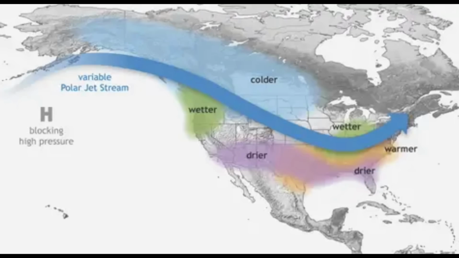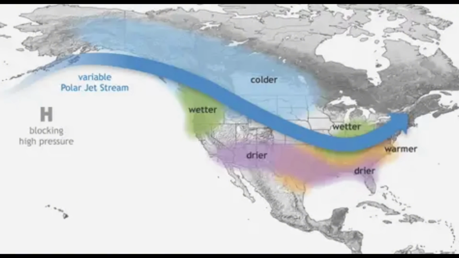It occurs when waters in the central and east-central equatorial Pacific cool below average. This pattern usually results in warmer and drier conditions in the south and colder and wetter conditions in the north. This is the most impactful towards our weather patterns, both in the USA and across the globe, and especially affects wintertime patterns.